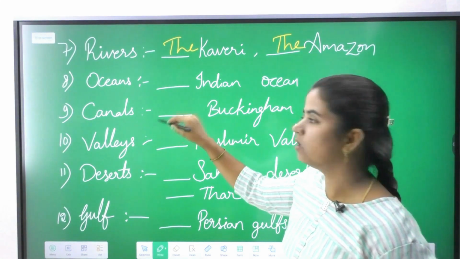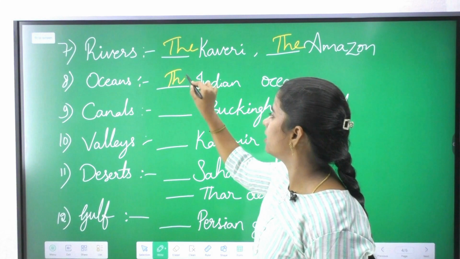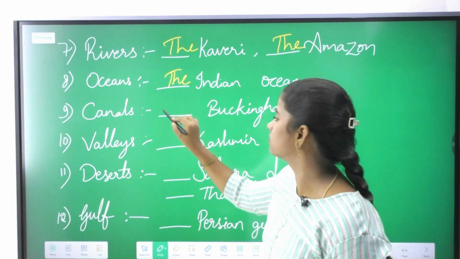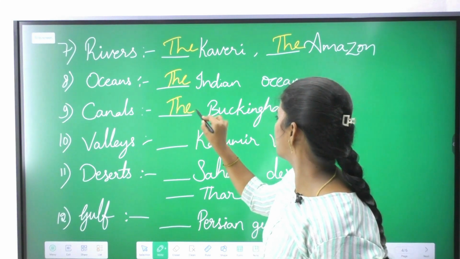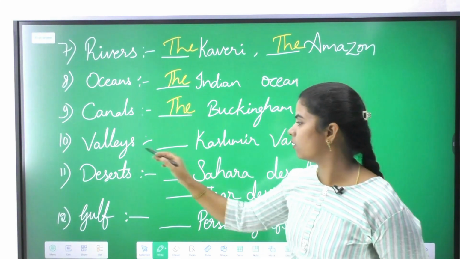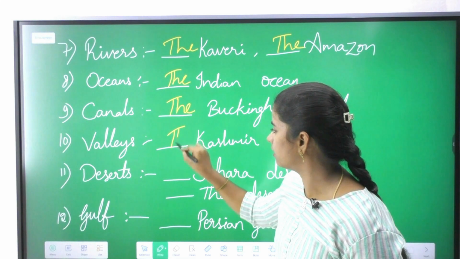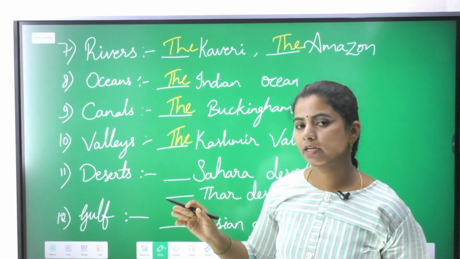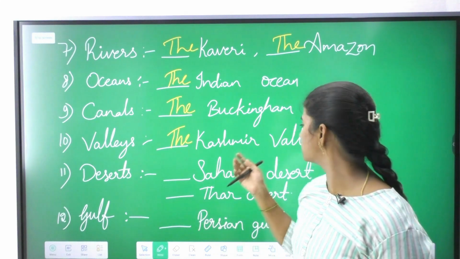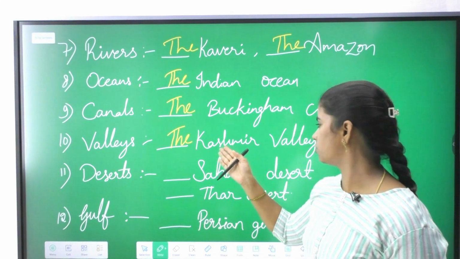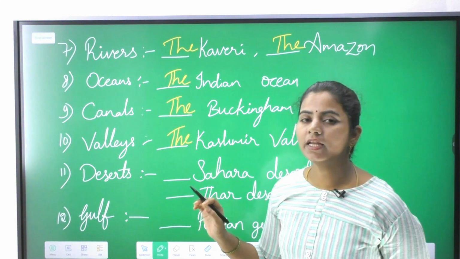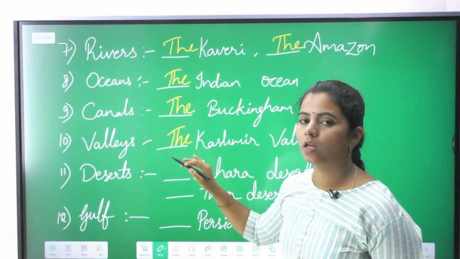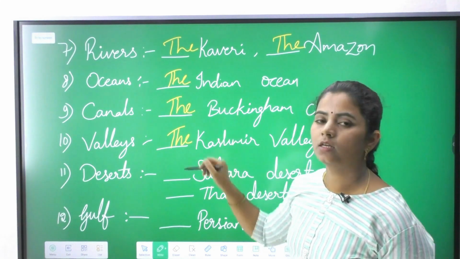Oceans, the Indian Ocean, the Pacific Ocean, and before the canals, the Buckingham Canal, and valleys, the Kashmir Valley. We are not using any indefinite article, that is a or an, because it is a singular one, Kashmir Valley.